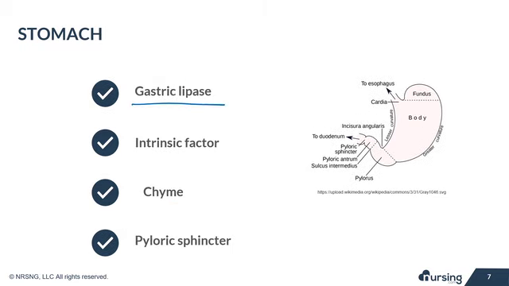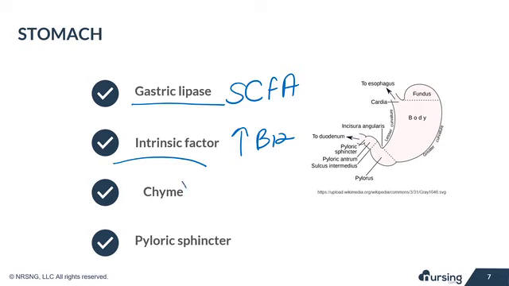Gastric lipase is an enzyme in the stomach that breaks down a relatively small amount of triglycerides into short-chain fatty acids. Intrinsic factor is a protein that increases vitamin B12 absorption. The ball of food, previously called bolus, is now called chyme. It's a semi-liquid mixture of partially digested food and digestive juices. The pyloric sphincter is located between the stomach and the small intestine. It controls the rate of food entering the small intestine from the stomach.